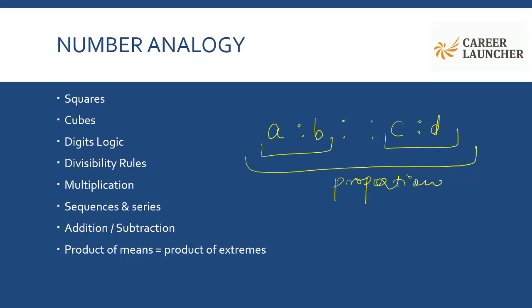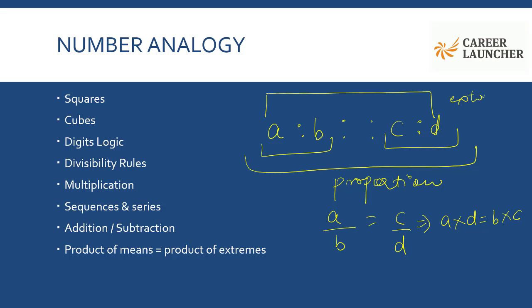And how do we read a proportion? A is to B in the same ratio as C is to D. And mathematically we say A by B is equal to C by D. And we get A into D is equal to B into C. This is what product of means is equal to product of extremes, because A and D are extremes which are on the corner, and B and C are means. So if four numbers are in proportion, this will always hold: product of means is equal to product of extremes.